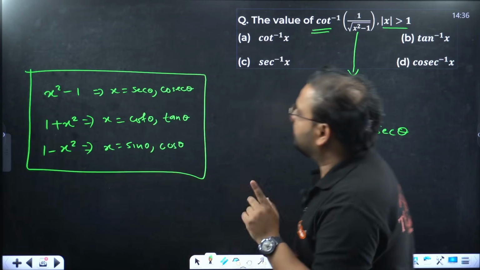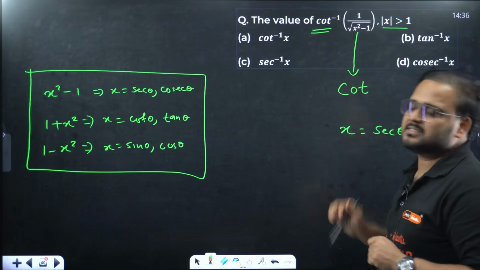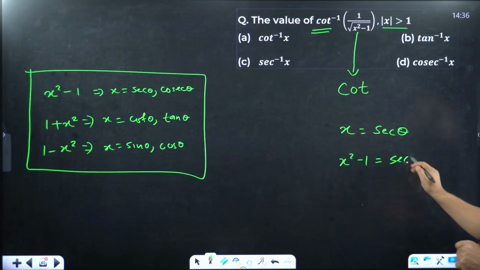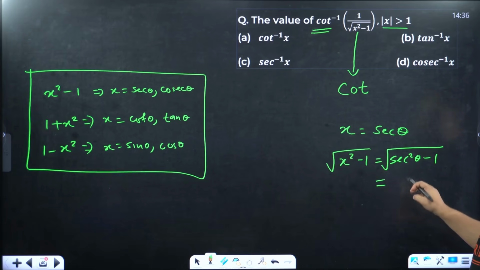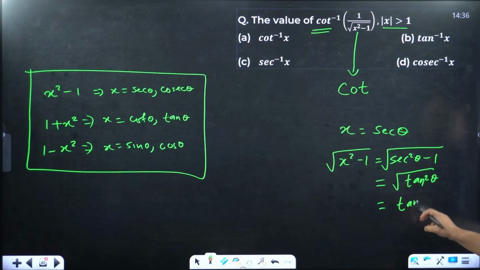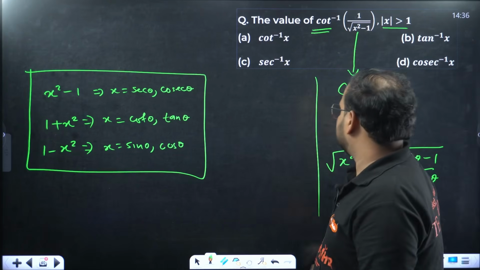This is the substitution available for trigonometric functions, because these all are related with what? Identities. If you take in this case x as sec theta, then x square minus 1 is sec square theta minus 1. Apply the root, guys. Sec square minus 1 is tan square, so root gives tan theta. Check. This is 1 upon that.